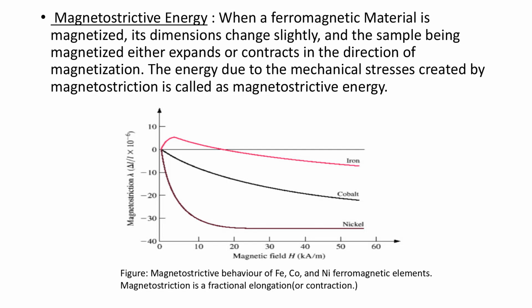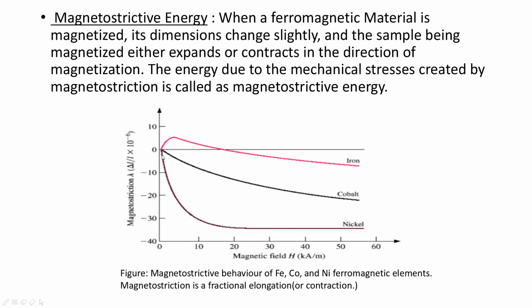So there can be repulsion or attraction between these dipole moments, because of which the bond length varies, and due to the variation in bond length, the dimensions of the material change. This change can be calculated on the basis of strain, and it is called magnetostriction.